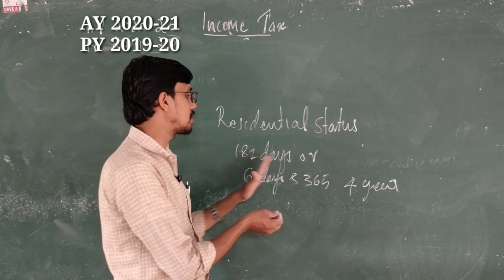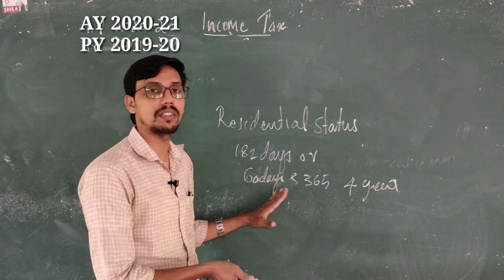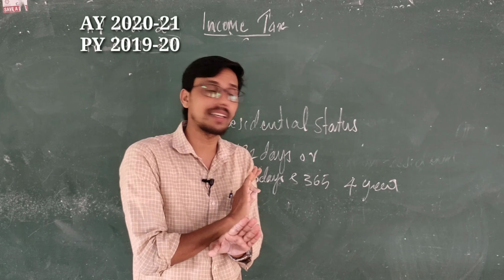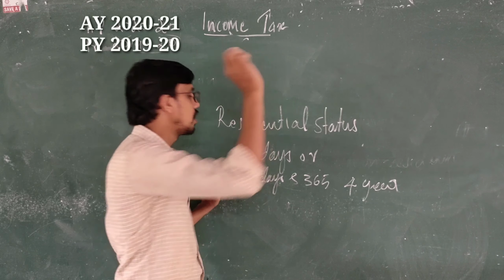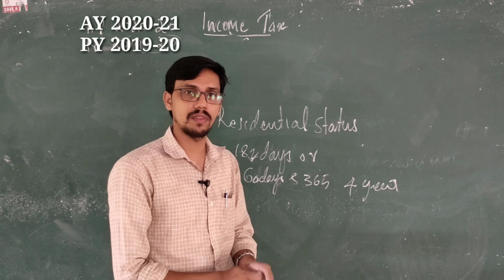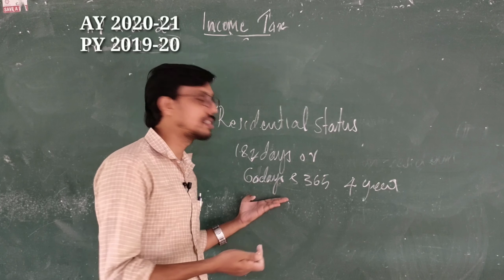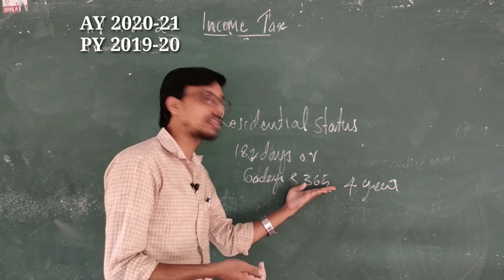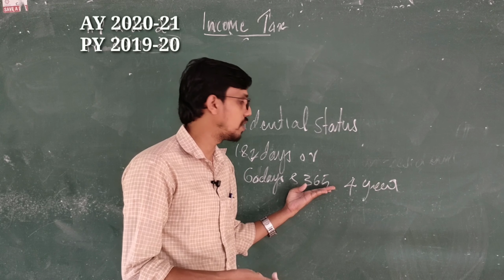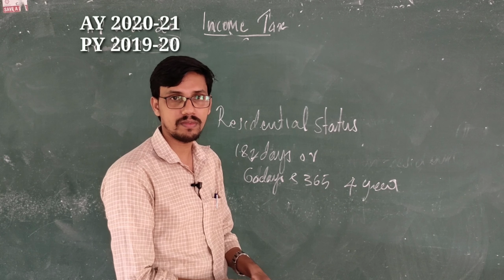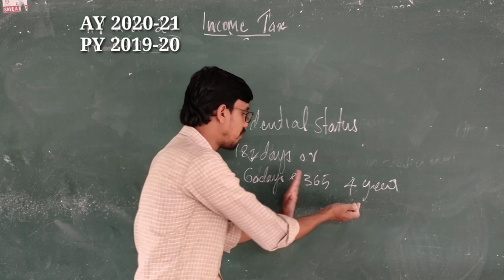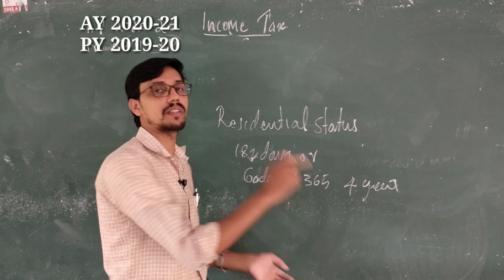If any person satisfies any of these conditions, it's not necessary that he shall satisfy both conditions. If a person stays in India for 182 days, he is a resident in India. Or a person stays in India for 60 days, then we have to check one more thing, whether he stayed in India for 365 days out of 4 years preceding this relevant previous year. If he satisfies this condition, then also he is a resident.